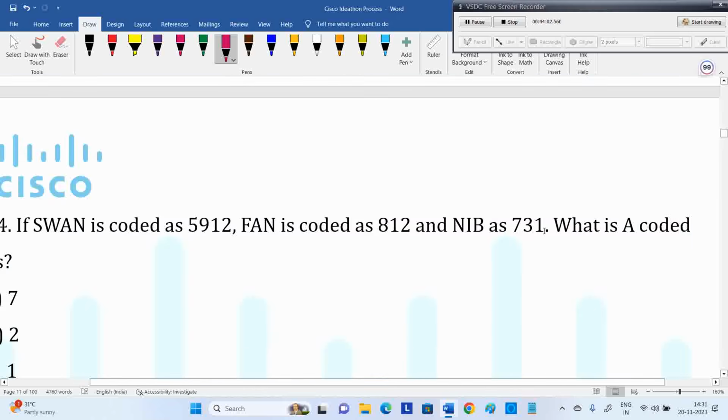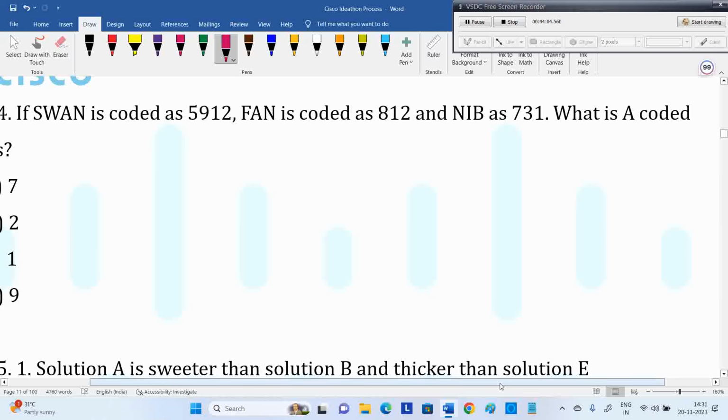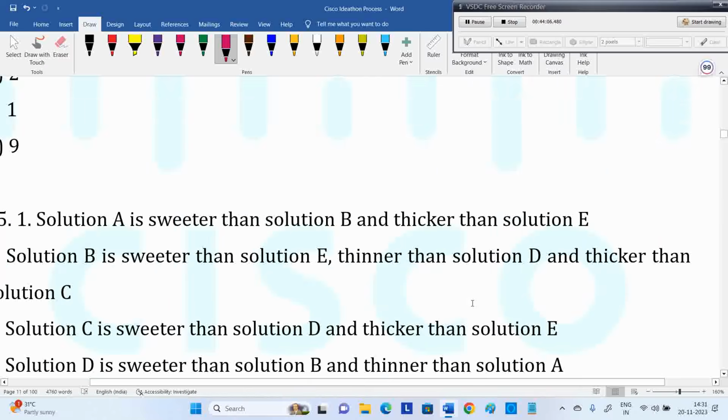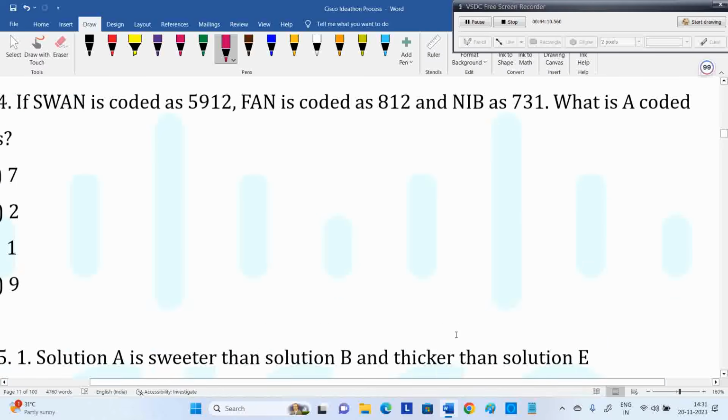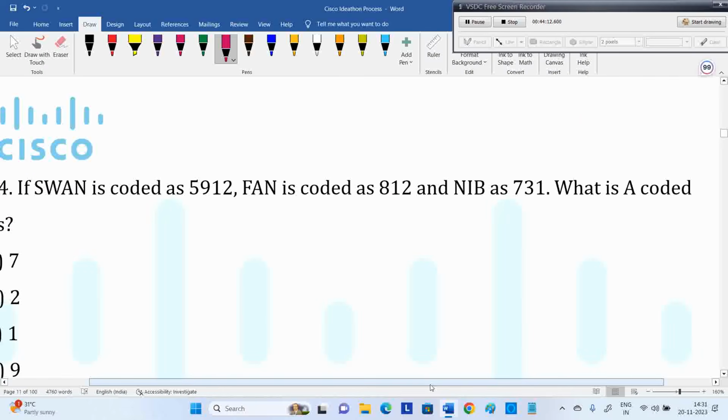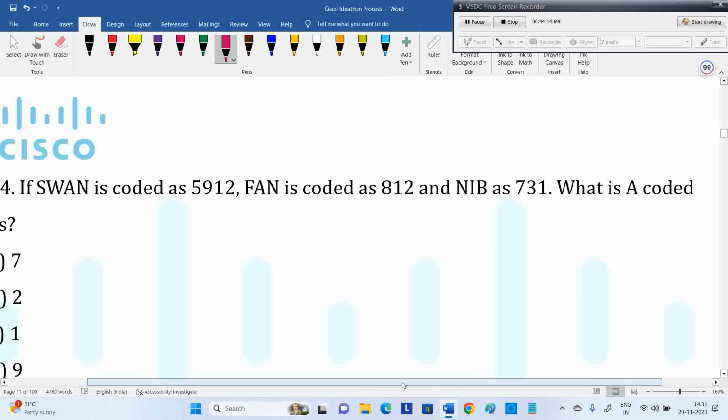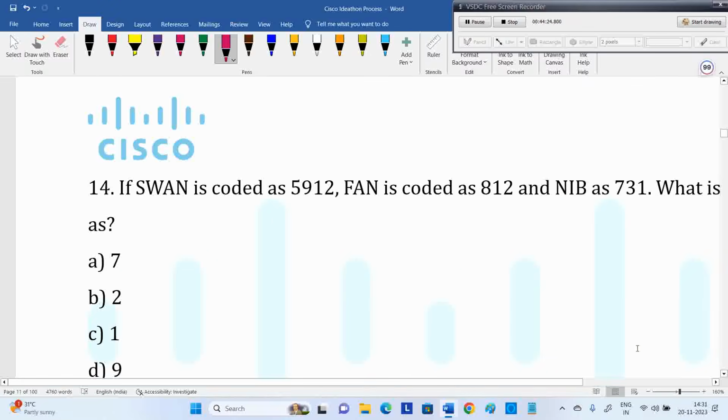Next, coding and decoding. And next one, we said the first is true. Next, what about the third one? That model, you now see about this. Coding and decoding related, something we need to work on using pen and paper now. What is the code for the letter A is the question.